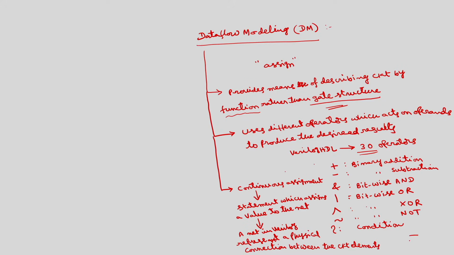For example, if I take an AND gate with two inputs A, B, and output Y, and this Y is connected to some OR gate, where the other inputs are coming from some other AND gates or from some exclusive OR gate, the connection between the circuit elements is through this A. So, A is called a net. Similarly, B will act as a net, and Y will act as a net. So, basically a net is a physical connection between the circuit elements.